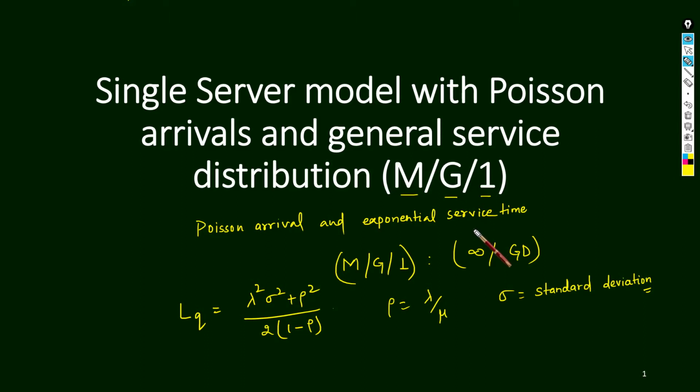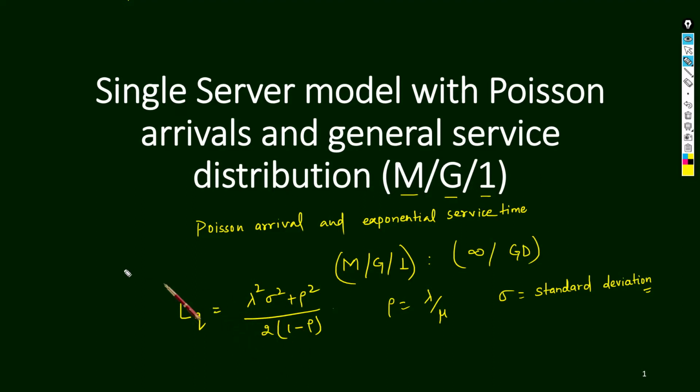So in a question, as soon as you find a standard deviation given, you can understand that this is a single server model with Poisson arrivals and general service distribution, and immediately use this formula.